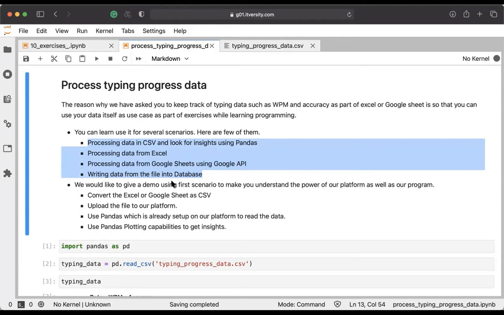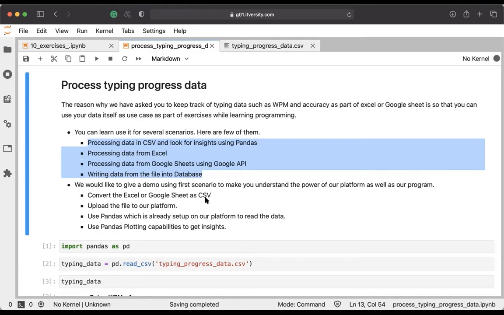We will not be able to cover all the scenarios at this time, just to make sure that you understand the power of your data, Python as a programming language, as well as the platform, and also the power of our program. I would like to demo how to convert the Excel or Google Sheet to CSV. We don't need to do that in actual usage. We can directly process data from Google Sheet or Excel using appropriate libraries.